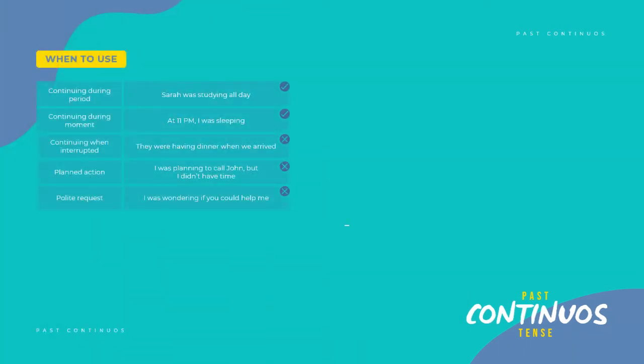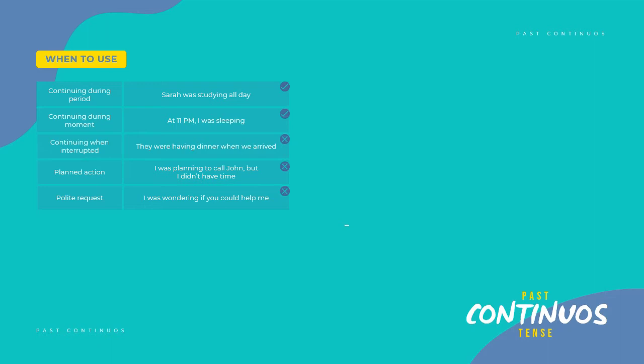Now, let's look at when we can use the past continuous tense. We can use it to talk about an action that was continuing during a period of time. For example, Sarah was studying all day. The period of time in the sentence is all day. And where's our past continuous? Here, was studying.